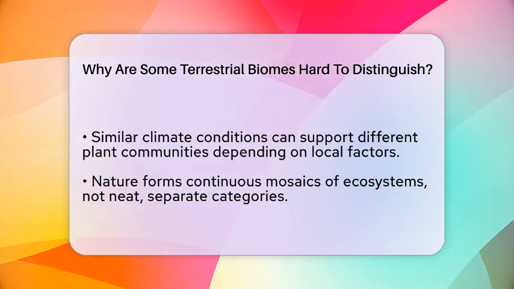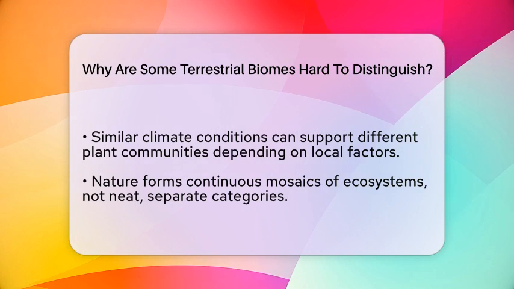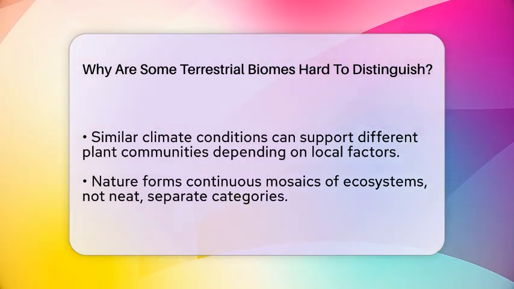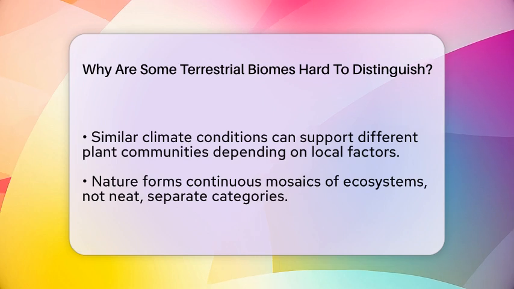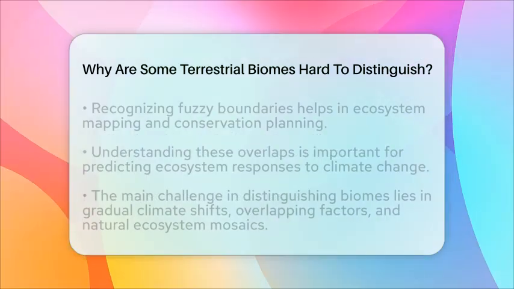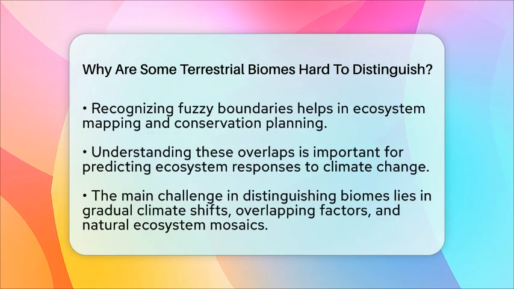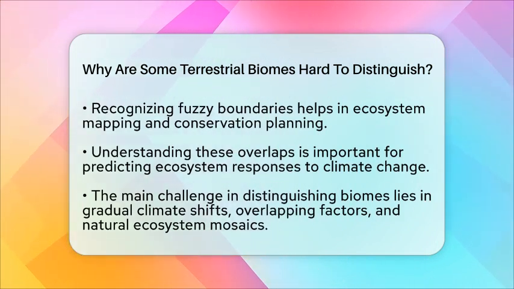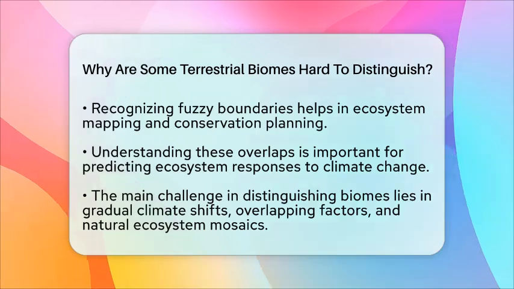Ecologists see biomes as large patterns of life shaped by climate and geography, but nature does not fit into neat boxes. Instead, it creates complex mosaics of ecosystems that gradually change from one type to another. Recognizing these fuzzy boundaries helps scientists better understand and map ecosystems. It also helps in planning conservation efforts and predicting how ecosystems will respond to climate change.